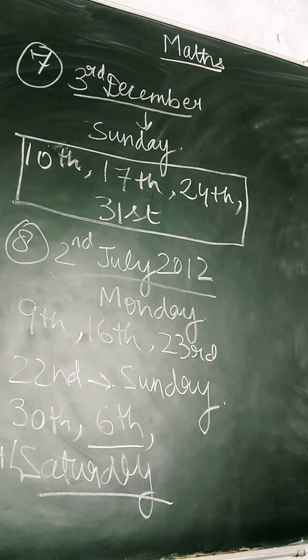In question number 9 it is asked how many days are there from 19th June to 7th July.